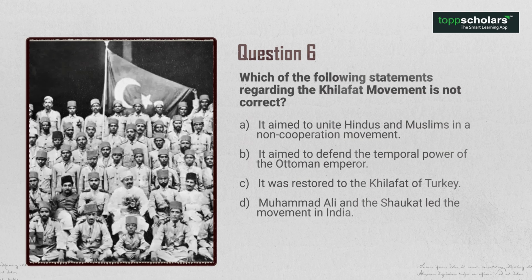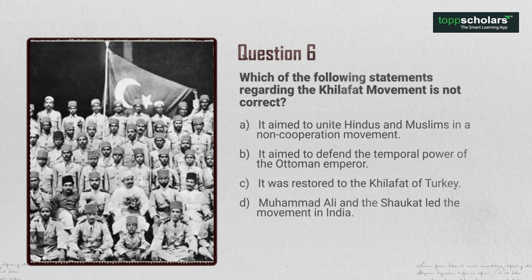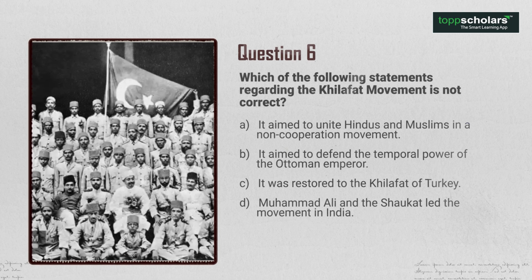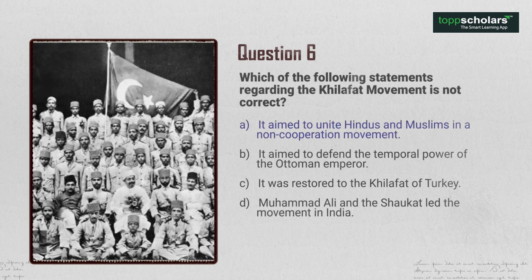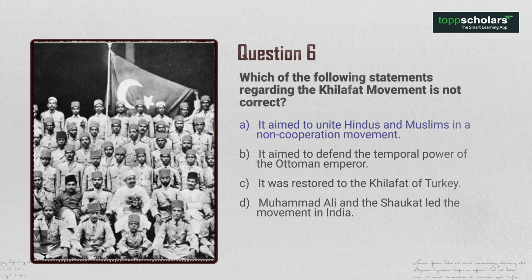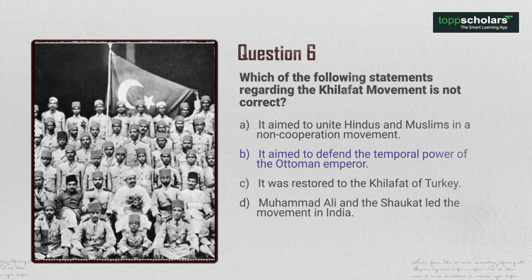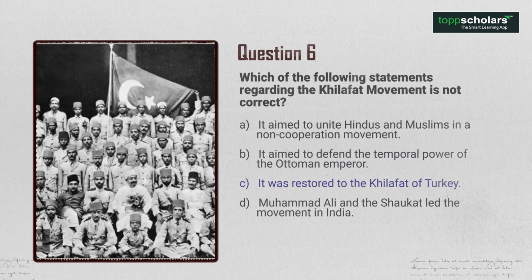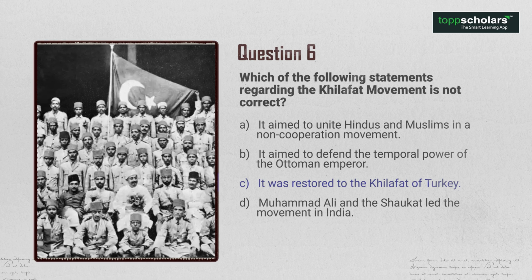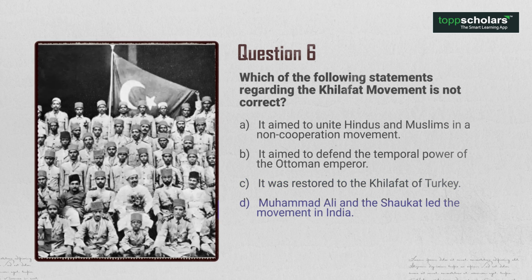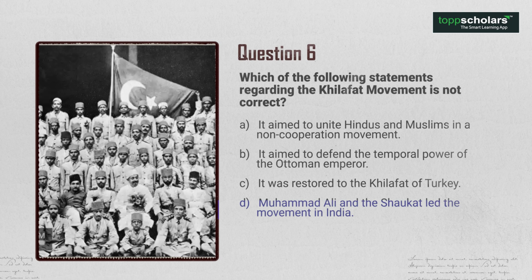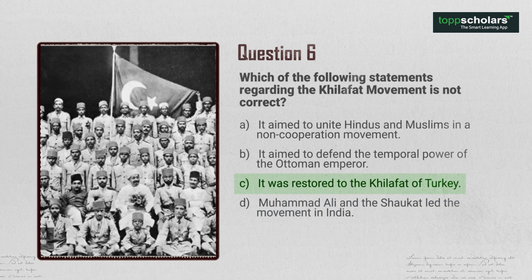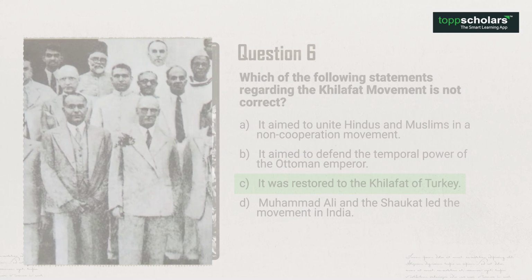Question 6. Which of the following statements regarding the Khilafat movement is not correct? Options. A. It aimed to unite Hindus and Muslims in a non-cooperation movement. B. It aimed to defend the temporal power of the Ottoman Emperor. C. It was restored to the Khilafat of Turkey. D. Muhammad Ali and Shaukat Ali led the movement in India. The answer is option C. It was restored to the Khilafat of Turkey.